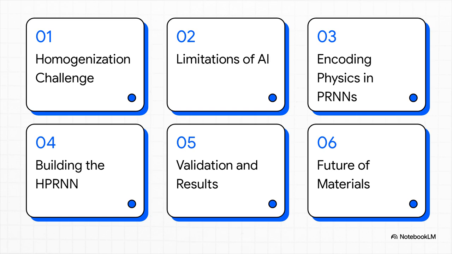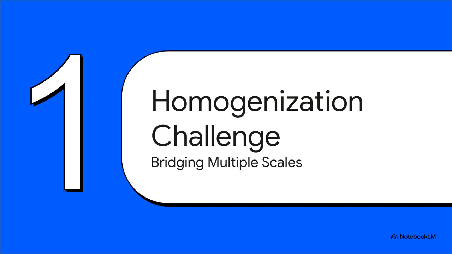Here is our structural blueprint for today. We'll cover the computational homogenization challenge, the limitations of standard AI, encoding physics into PRNNs, building the hierarchical architecture, validating the results, and finally, wrap up with the future of materials analysis. Part 1. The computational homogenization challenge.